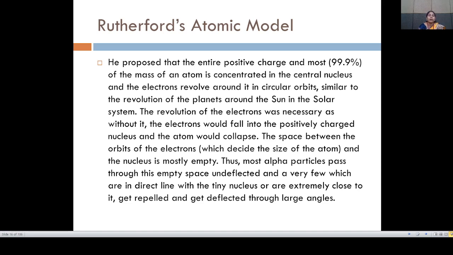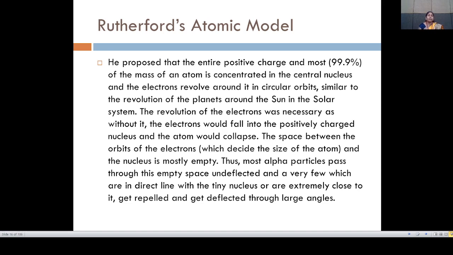Like the solar system, the revolution of the electrons was necessary, as without it the electrons would fall into the positively charged nucleus and the atom would collapse.